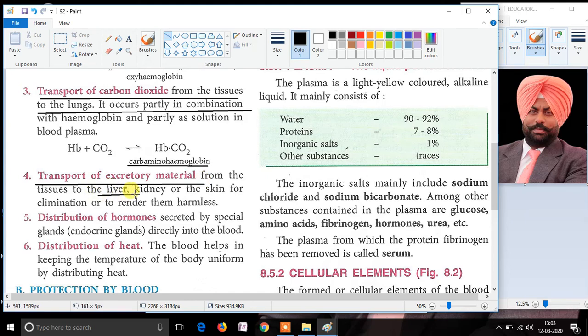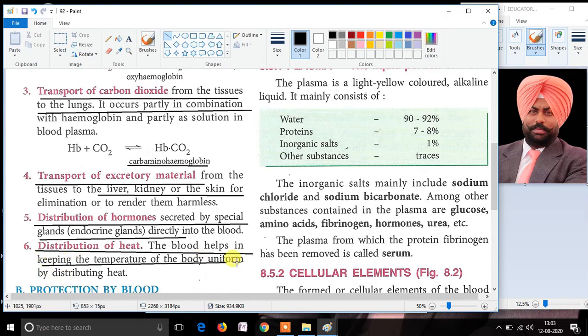The liver usually forms the excretory material, nitrogenous waste. The kidney usually extracts it, and the skin also usually extracts it. So the blood transports the different nitrogenous waste out of the body. Blood also helps in the transportation or distribution of the hormones produced by endocrine glands. Blood also performs its function for the regulation of body heat by distributing heat uniformly to the body.